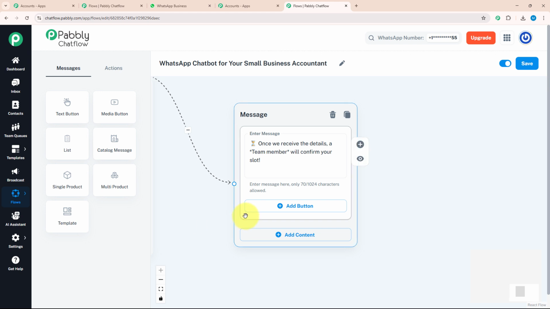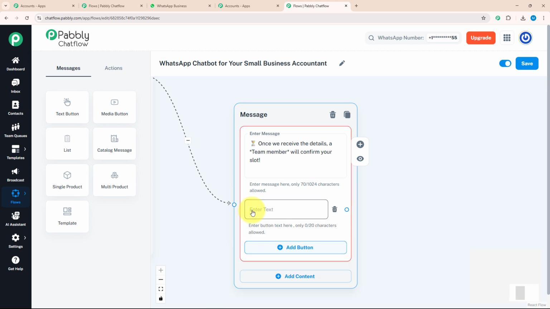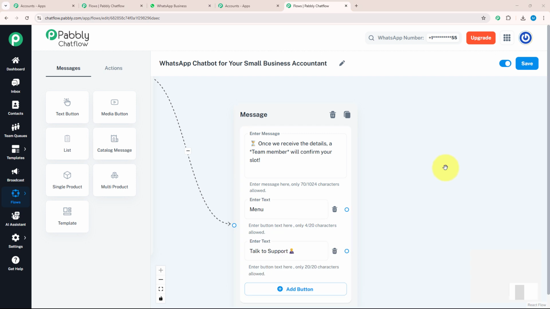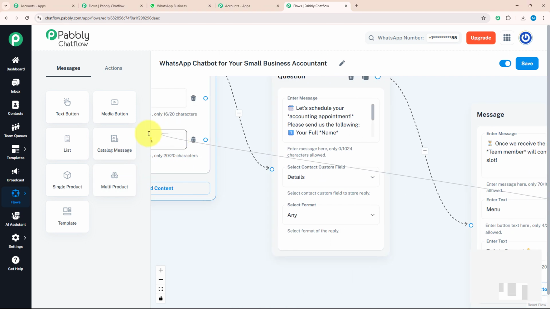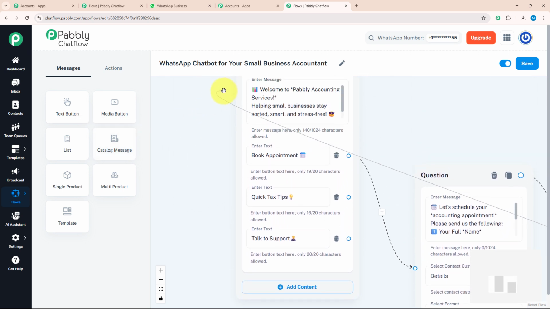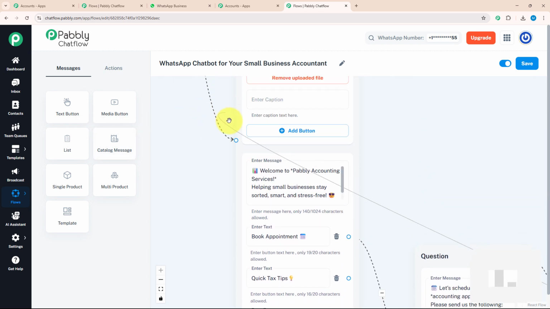With this message, I want to send action buttons as well. I will click on the add button option and enter my text, menu and talk to support. I will connect my menu button with our initial message. That means as soon as my customer clicks on the menu button, this initial message will be re-delivered to them.